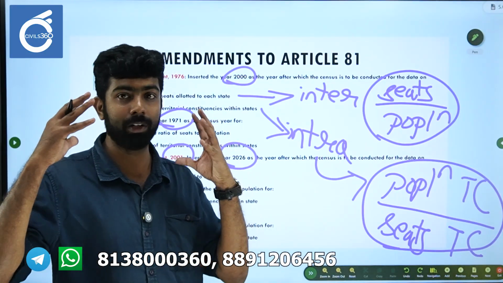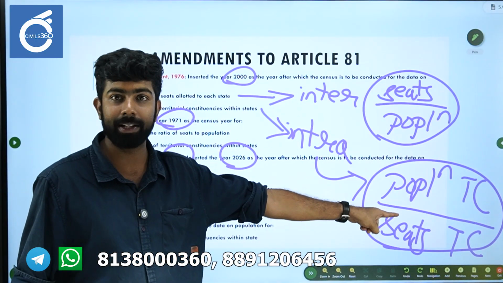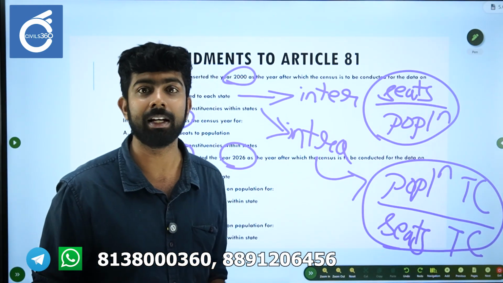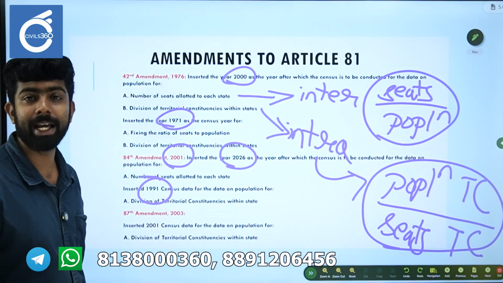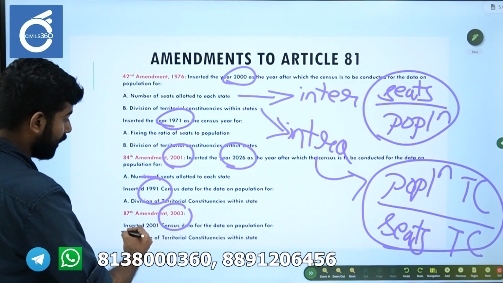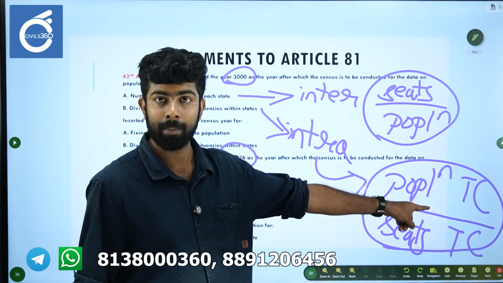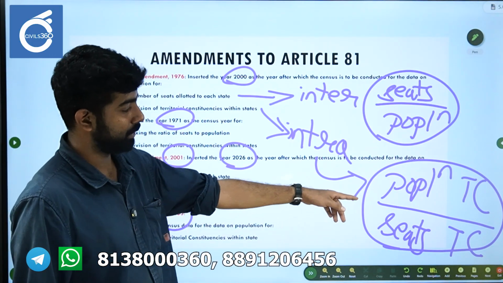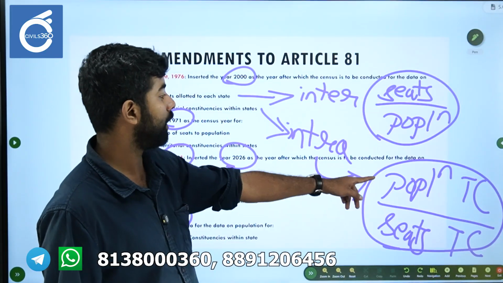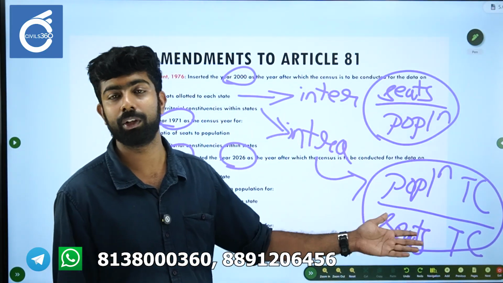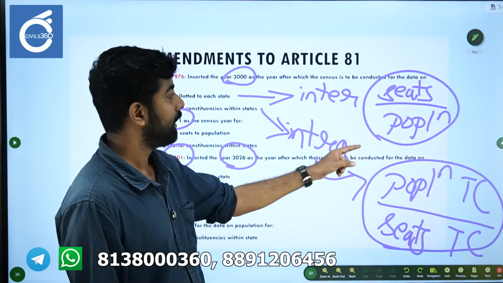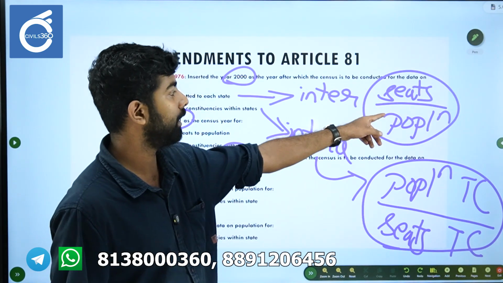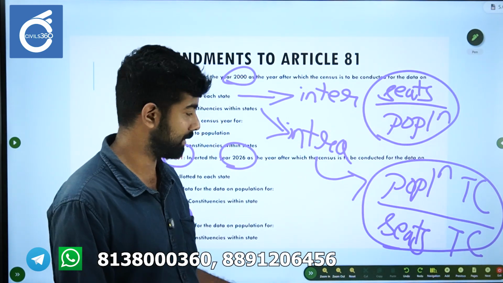Please understand the logic behind it. Intrastate parity has no controversy, because it's just redistribution within the state. Now the 87th Amendment of 2003 said that for the same thing we can use the latest data. What is that? 2001. So this is fine. I hope the chronology is clear, the idea is clear: how we can change the division of territorial constituencies with the latest population data. I hope this is clear.